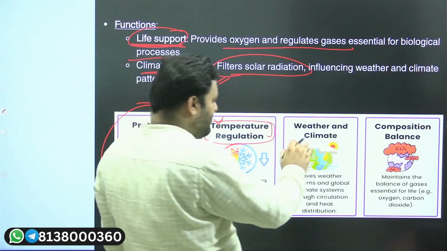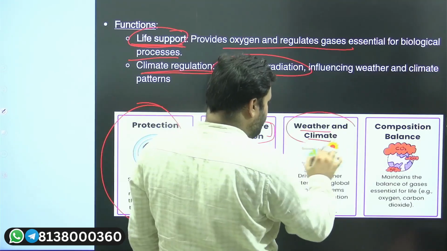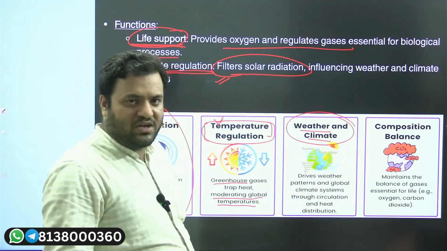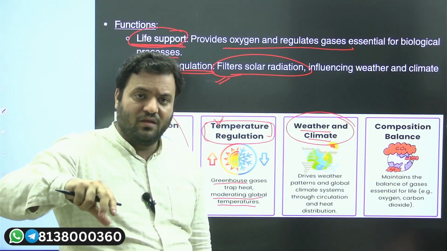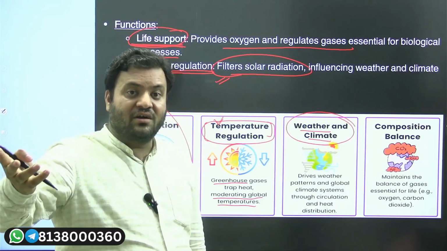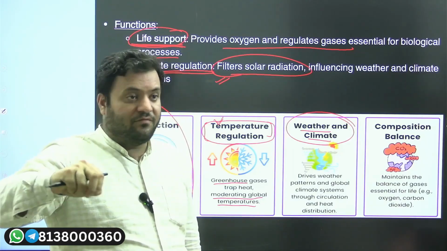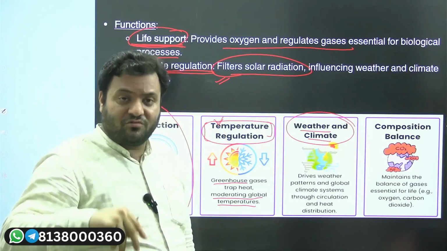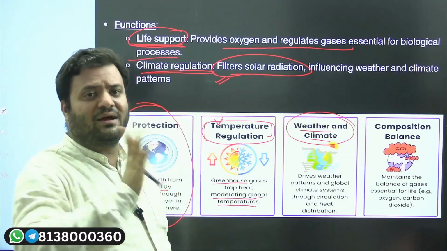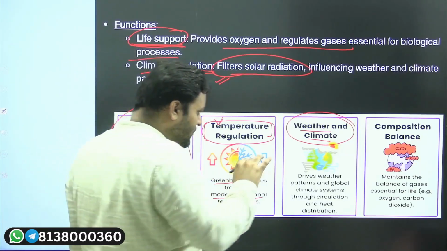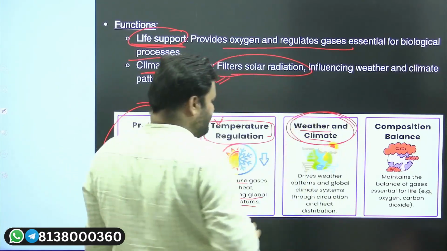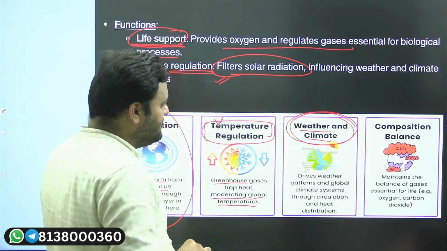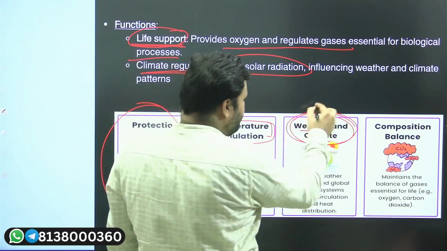Then the weather and climate of any specific area or location: why deserts are formed, which area will have which type of agriculture, where the rainfall will be greater, and accordingly what will be the nature of society, that is also driven by the atmosphere itself, in terms of weather and climate. And with the weather and climate, there is also what?